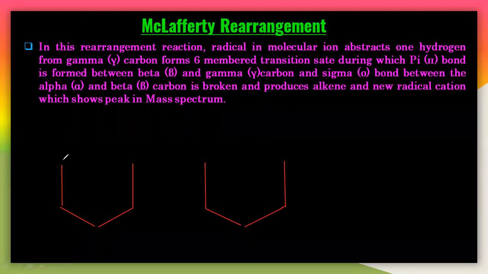So see here particularly, you can easily understand now. So this is the double bond here, and now this is alpha, beta, gamma. So this is alpha and this is beta and this is gamma here.